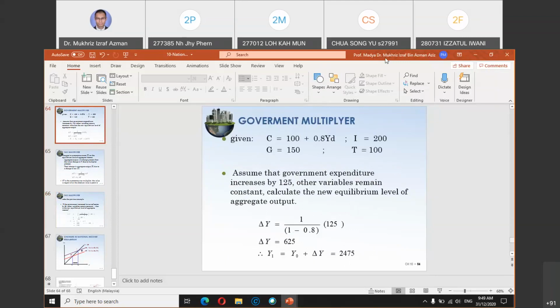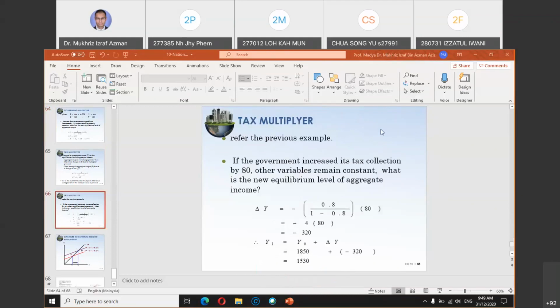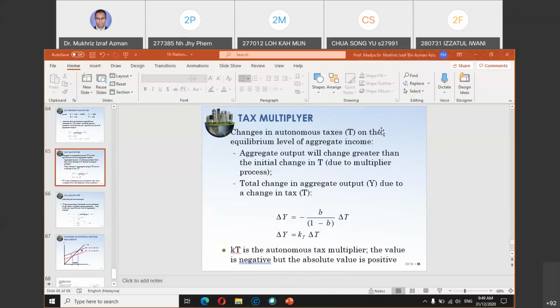It turns out the next example already gives you Y0, which is 1850.